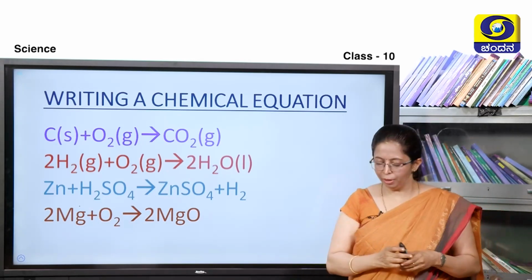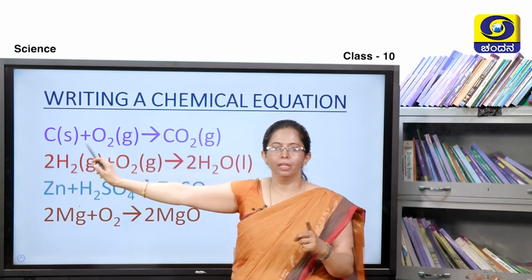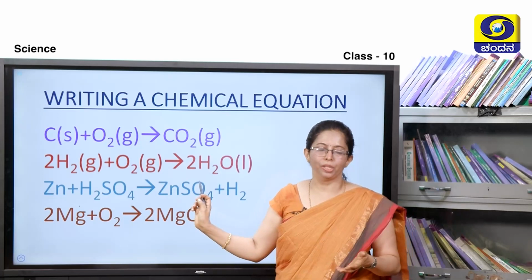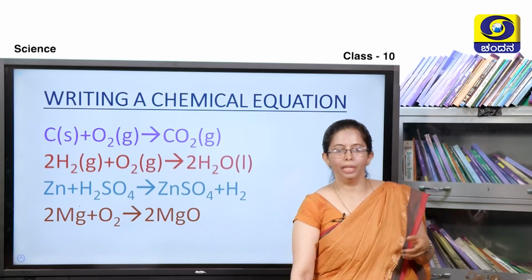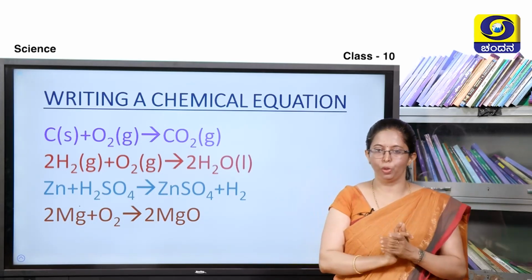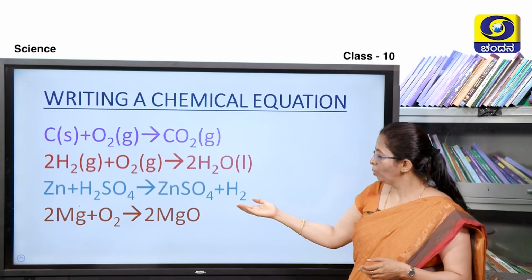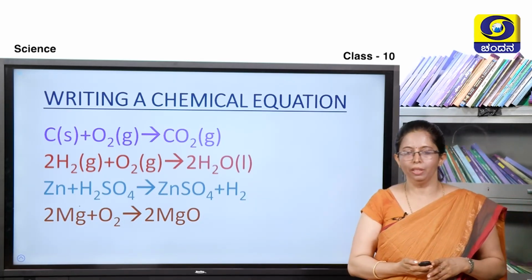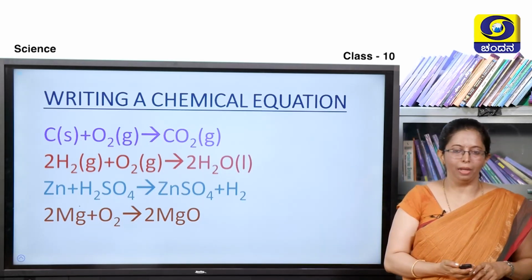So, even here I have written S stands for solid state, G stands for gaseous state, and L stands for liquid state. Earlier in the skeletal equation we saw only MgO2 gives rise to MgO. I said it was the skeletal chemical equation. Now, how come here I have written 2? Here these are all the balanced chemical equations. Chemical equations need to be balanced.